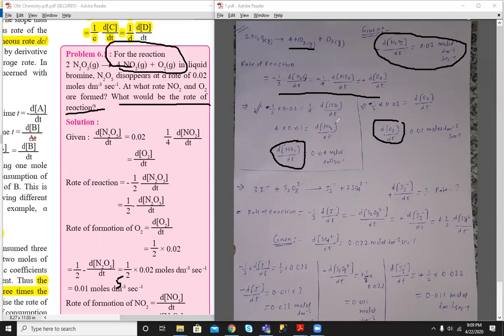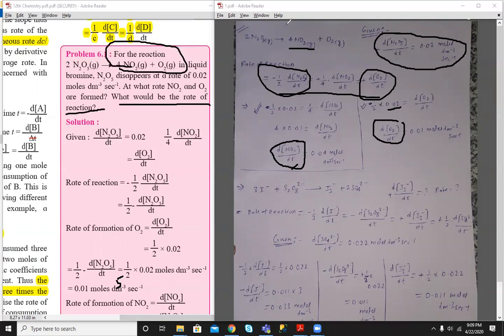We have to find this, so just solve it and we get the answer. Then equate this part with this; minus d[N2O5] by dt is again given, and we just take half to get the answer. So this is an easy problem. This comes for 2 marks.